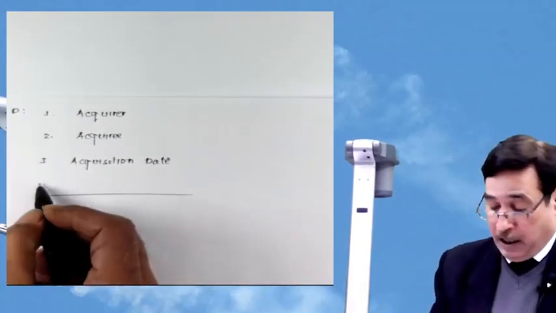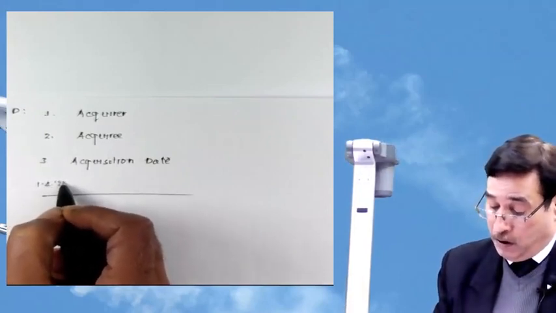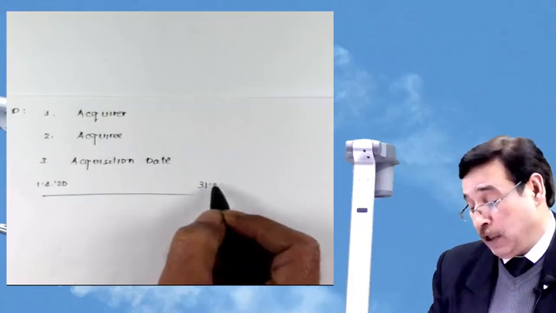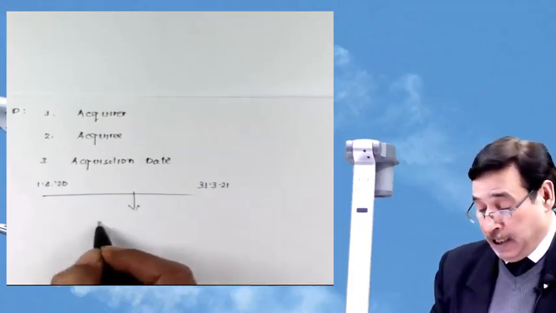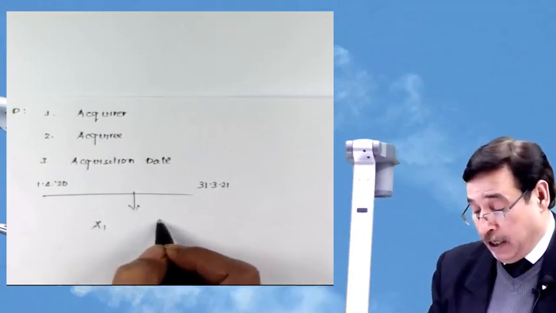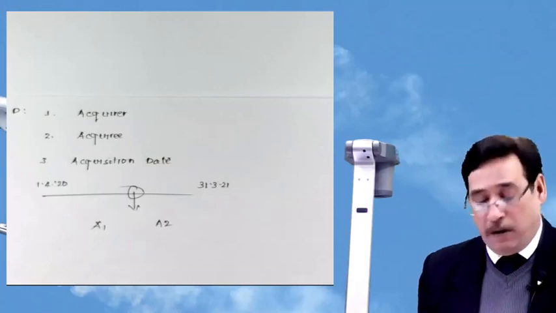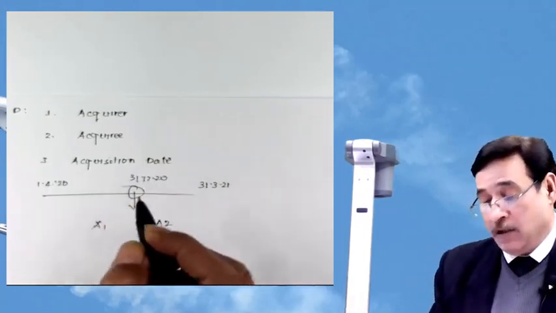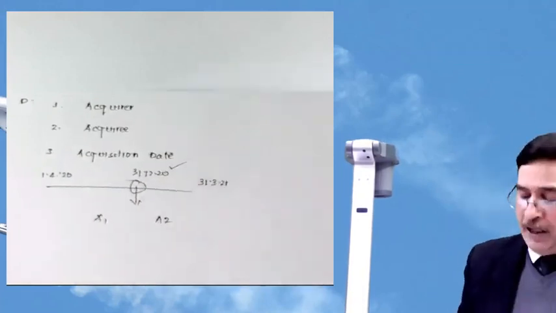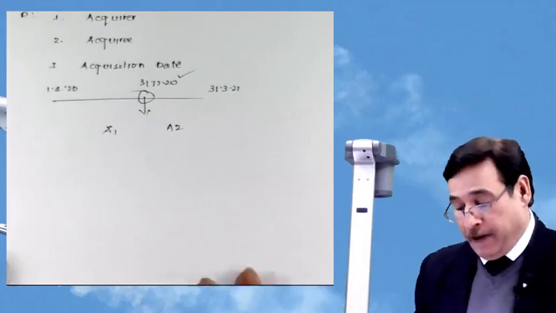Suppose this is the accounting year 1/4/2020 and this is 31/3/2021. And on this date, let us say A1 acquires A2. So this particular date will become the date of acquisition. Let us say this date happens to be 31/12/2020. So this acquisition date, in simple words, means the date on which the control has been acquired.